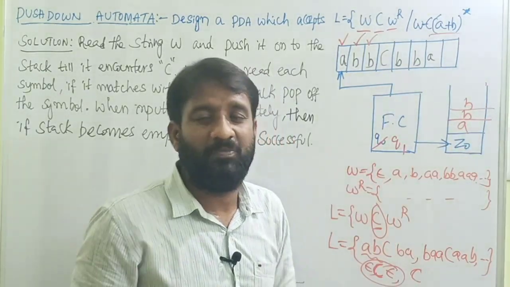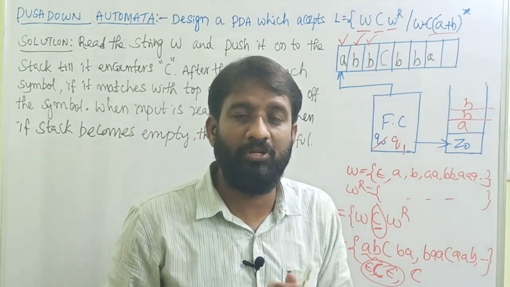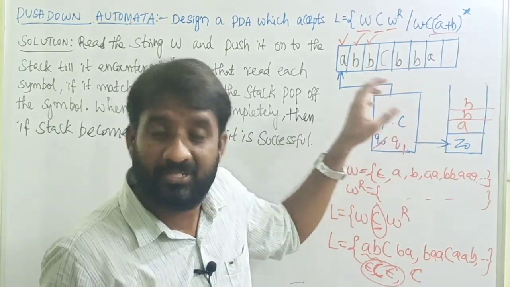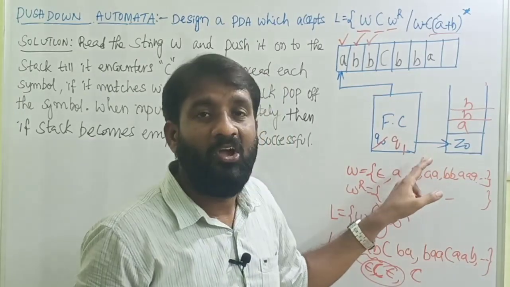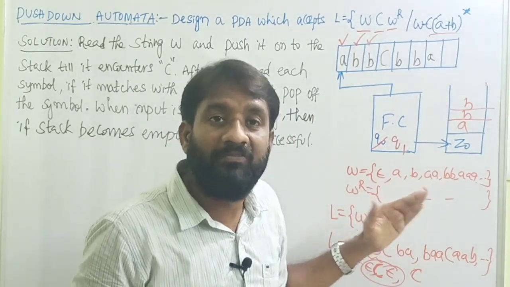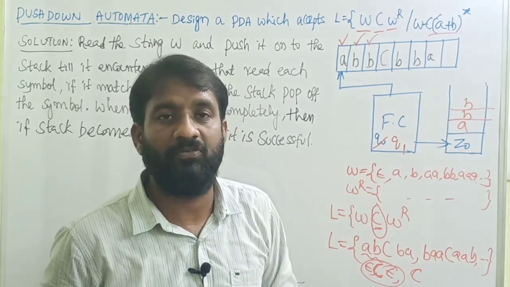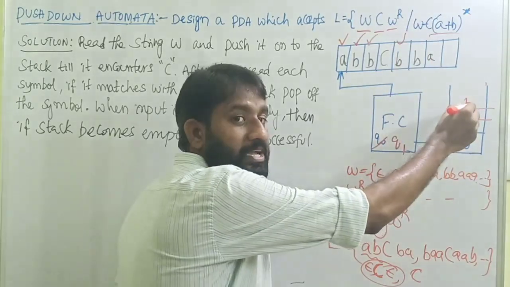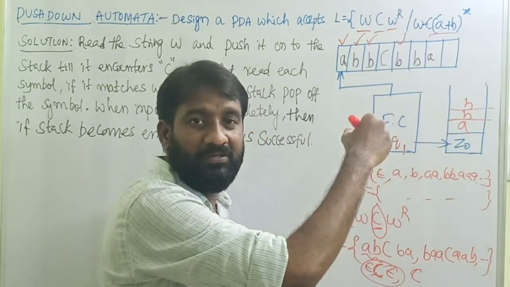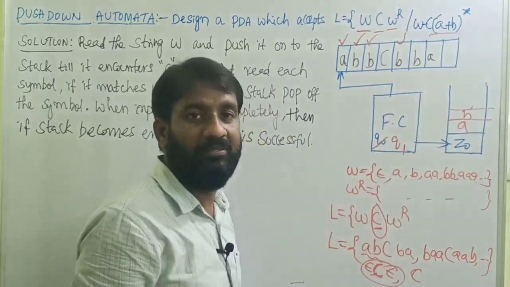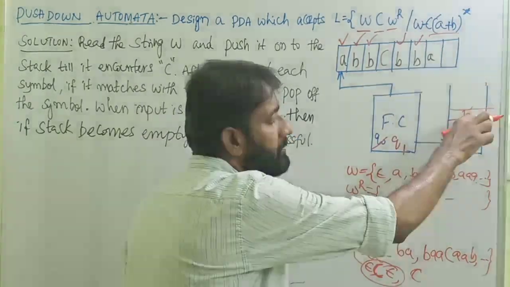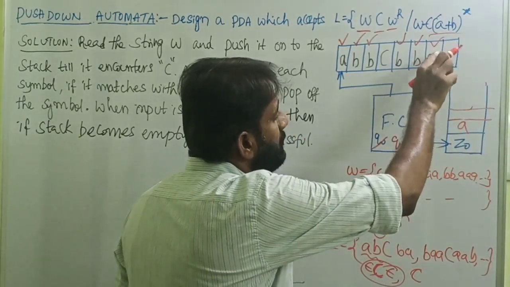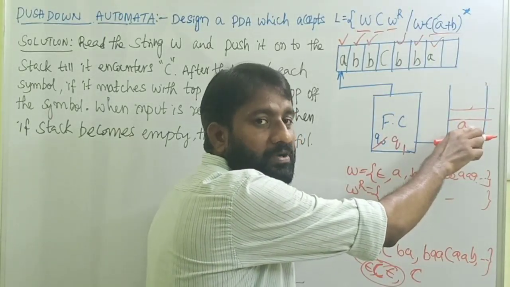Why I am changing to the new state is that I have to show some configuration difference in the push-down automata, so that it indicates all symbols belonging to the string are completed. Now we read C. On Q1 state we are going to read the reverse of the string symbols, that is the indication. Okay, then on state Q1 the input symbol is B, top of the stack is B. Do the pop operation on the same state. Then the next input symbol is B, top of the stack is B, do the pop operation. Then the next input symbol is A, top of the stack is A, do the pop operation.